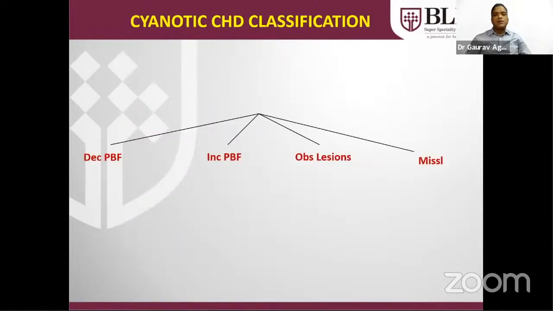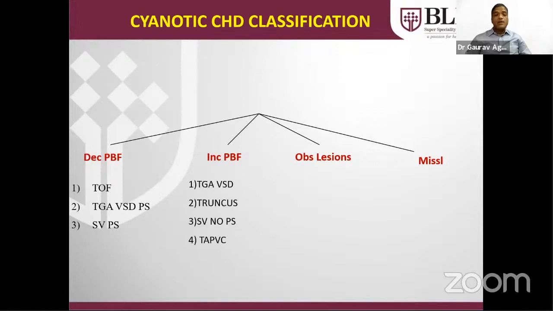Cyanotic CHDs are classified into four broad categories. Most common is decreased pulmonary blood flow, like tetralogy of Fallot, TGA with VSD but with pulmonary stenosis, and single ventricle with pulmonary stenosis. In increased pulmonary blood flow, the most common example is transposition of great vessels, TGA with VSD. VSD should be there. Others are TAPVC, truncus, and single ventricle without PS. In obstructed lesions, the most common example is obstructed TAPVC. Others can be hypoplastic left heart syndrome.